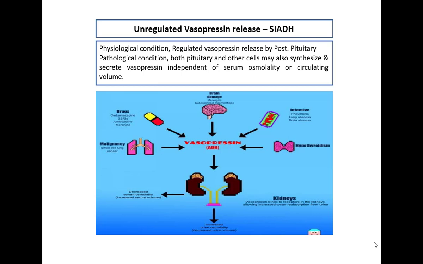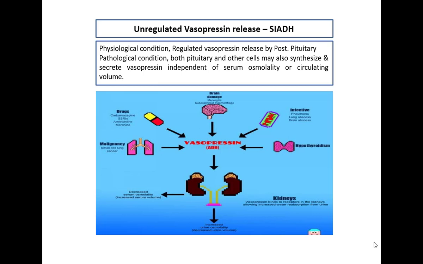If vasopressin secretion is unregulated, any unregulated vasopressin secretion is known as syndrome of inappropriate secretion of antidiuretic hormone. Normally, in the physiological condition, only the pituitary gland secretes vasopressin, but in any pathological condition, both the pituitary as well as other cells of the body also synthesize and secrete vasopressin, and that is not regulated by the osmolality as well as the circulatory volume.